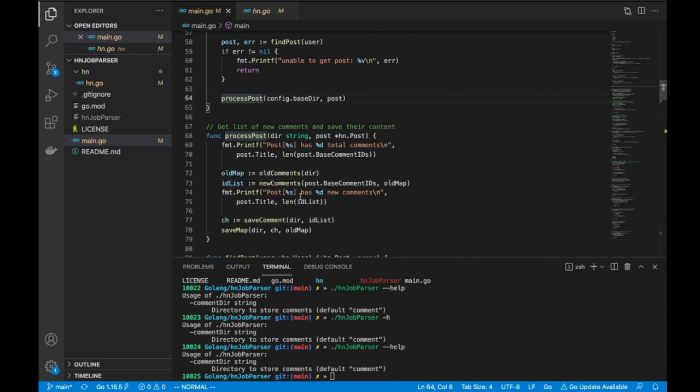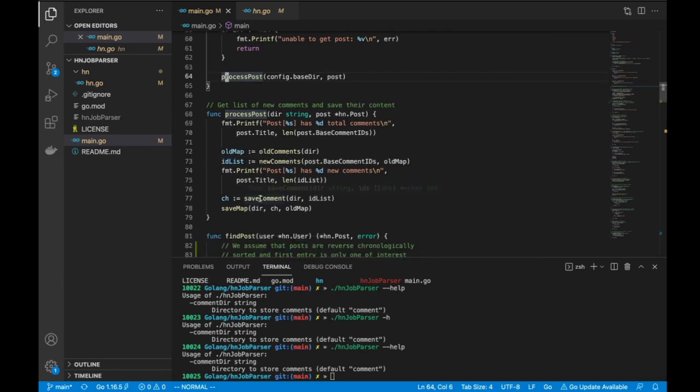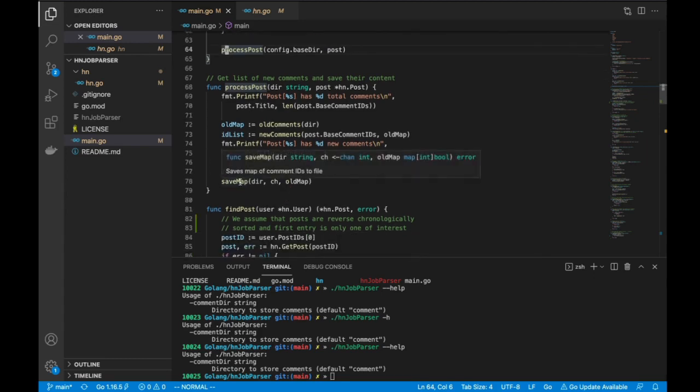So I'll get basically the IDs of all the new comments. I'll just dump this number here, and I'll call save comment, where I'm just passing it a directory and the list of comment IDs that need to be saved. And at the end, once I'm done with saving all those comments, I need to update the map. So I'm just going to update the map here. That's all we're doing here.